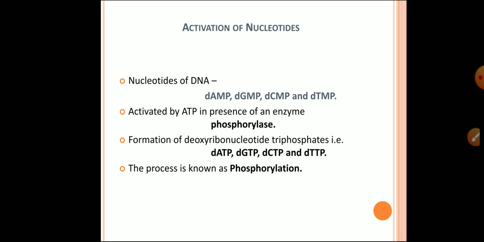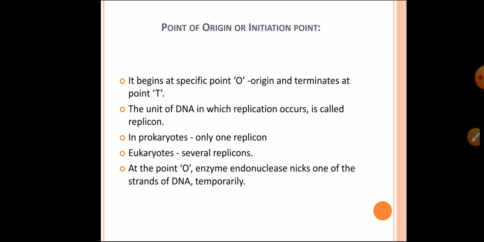This results in the formation of deoxyribonucleotide triphosphates, that is adenosine triphosphate, guanosine triphosphate, cytosine triphosphate and thymine triphosphate. The process is known as phosphorylation.